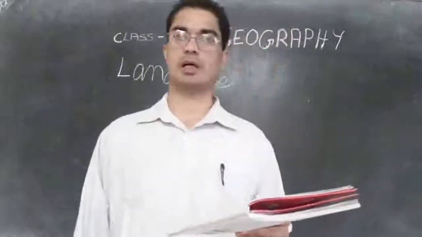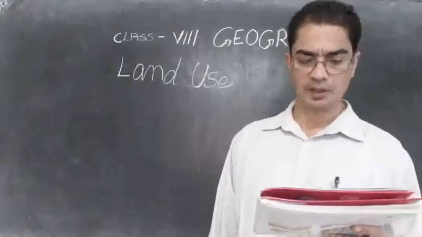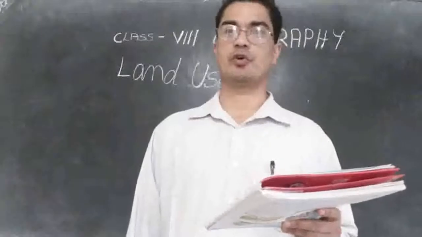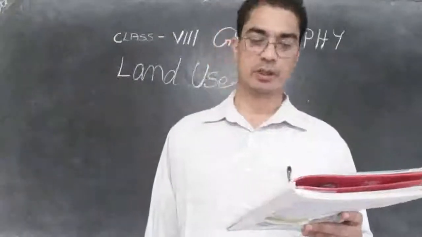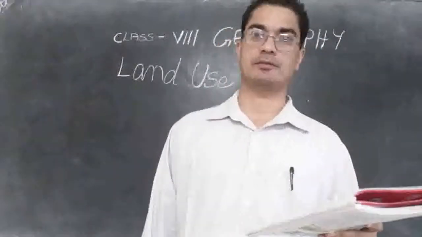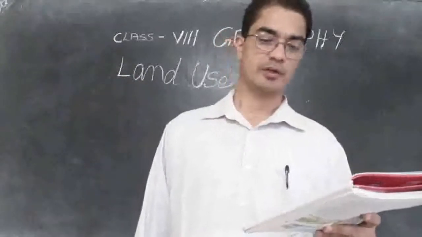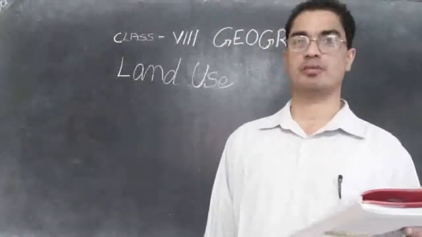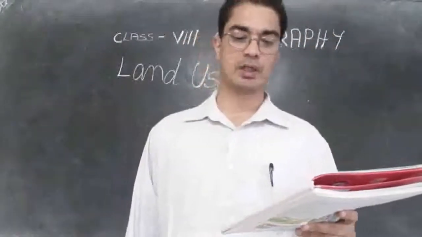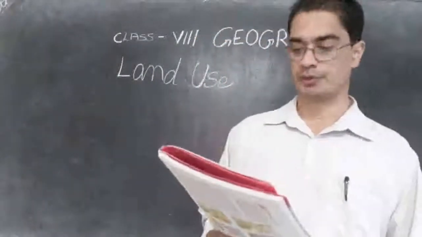Then let us see about China, our neighboring country. China is much bigger than India, and 10% is used for cropping, for cultivation. They use 10%. Then 34% is used for pasture land. They have a lot of animals, so they keep 34% of the land for pasture. Then forest, they have very little, only 14% of the land is used for forest. Then for other use, they have 42%. So 42% is used for other purposes.